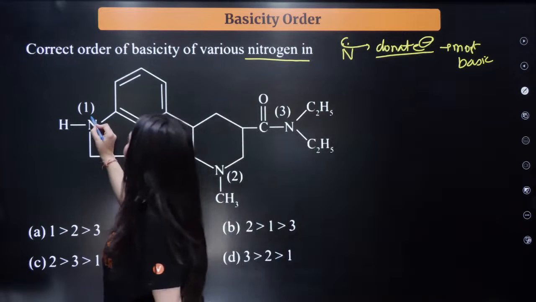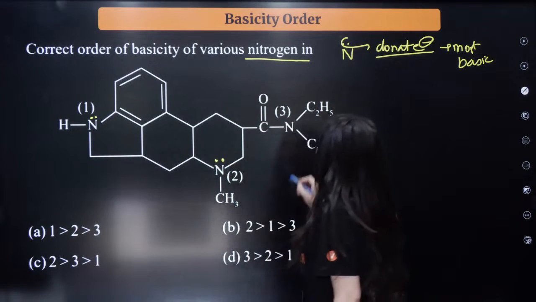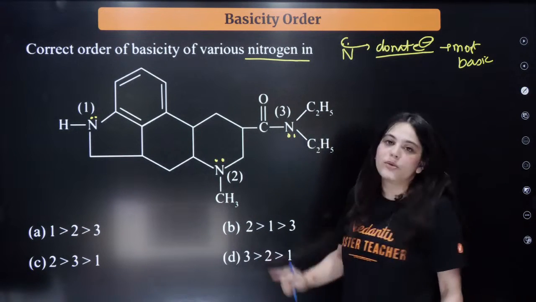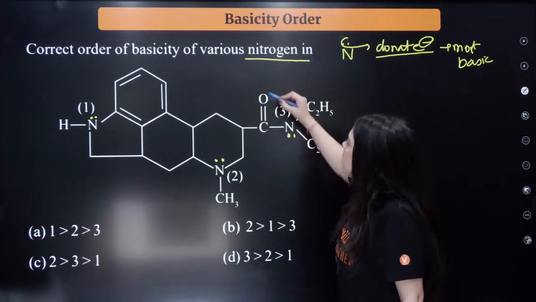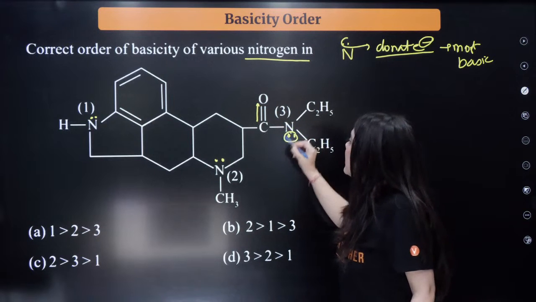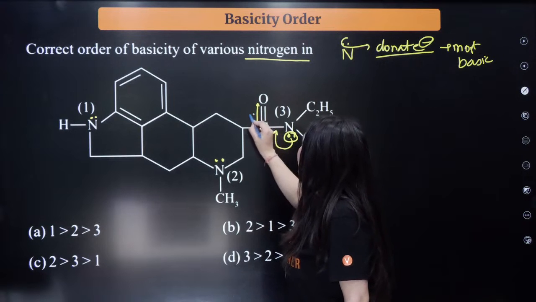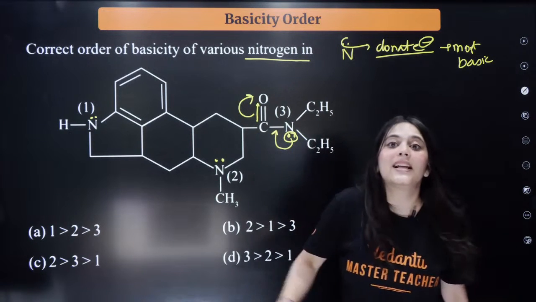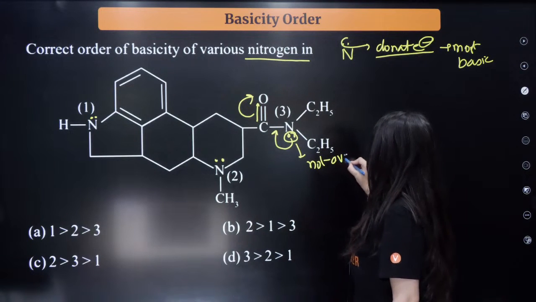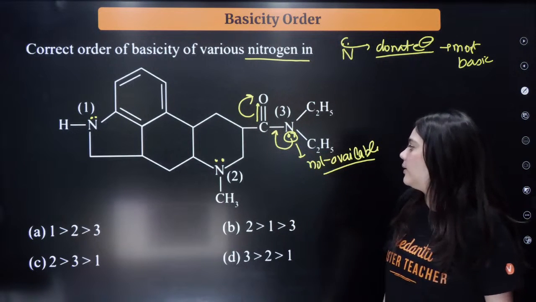First nitrogen's lone pair of electrons are over here. Second nitrogen's lone pair of electrons are here. And third nitrogen's lone pair of electrons are here. Now let us see nitrogen third. Can you see there is an electron withdrawing group attached right next to it? So the availability of these electrons will become less, because these will participate in resonance, and hence these electron pairs of nitrogen are not available. It is right next to the double bonded structure.